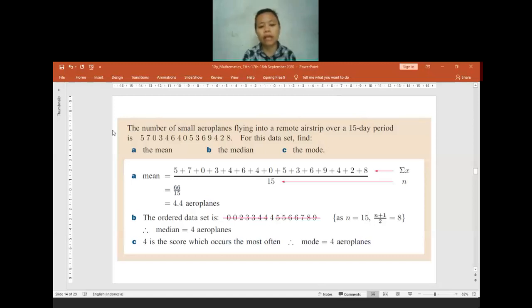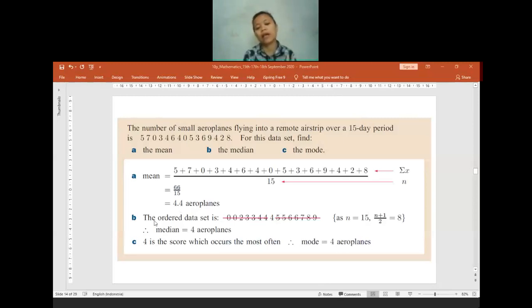Here I already have the data about aeroplanes flying into a remote airstrip over a 15 day period, and these are the numbers you can see, 5, 7, 0, 3 and so on. If we are going to find the mean, we have to add all of the numbers first, then divide by the total number of data. Since there are 15 days, we divide by 15. Using a calculator, the mean is 4.4 aeroplanes each day.